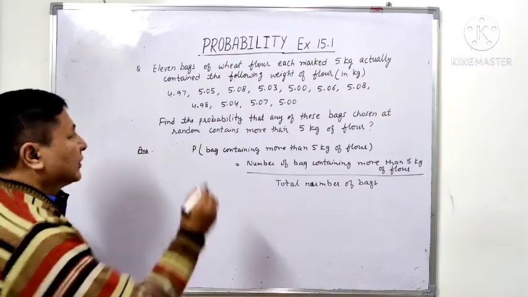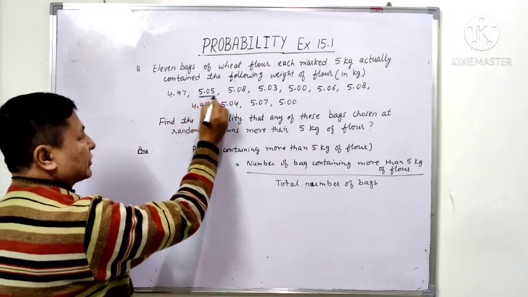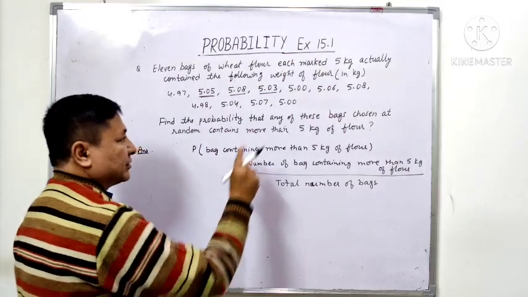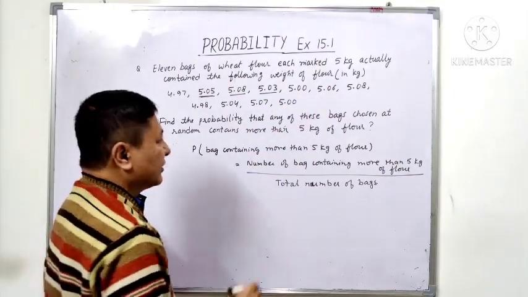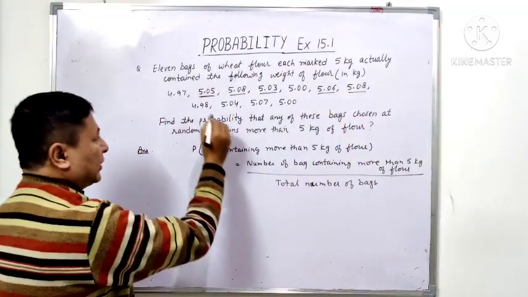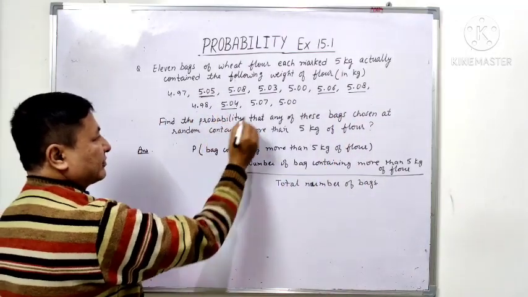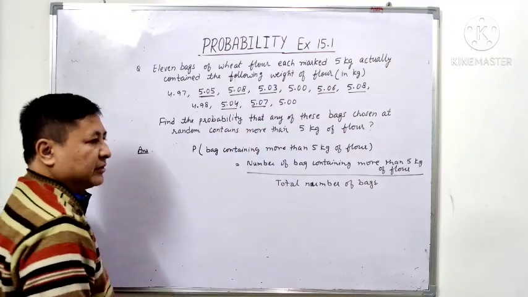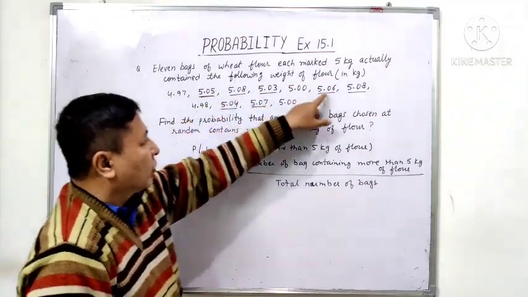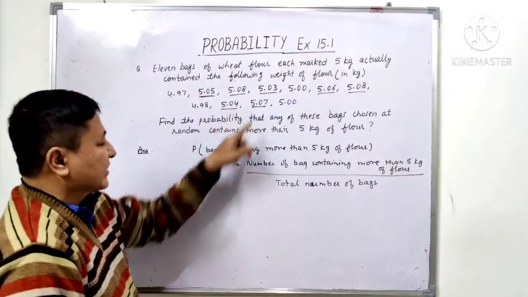We'll count. This is less, this is more than 5 kg, this is more than 5 kg, this is more than 5 kg, this is equal to 5 but not more than 5. So it is more than 5, again more than 5, it is less, this is more than 5, this is more than 5 and this is equal to 5. So how many bags contain more than 5? 1, 2, 3, 4, 5, 6, 7.